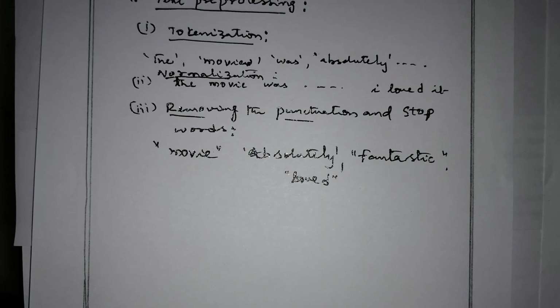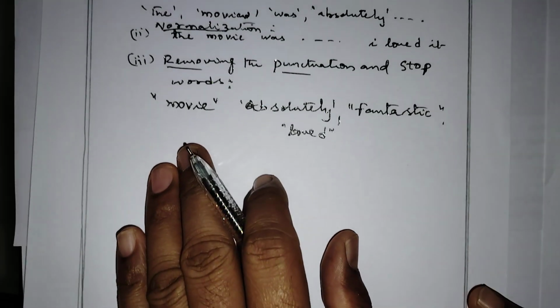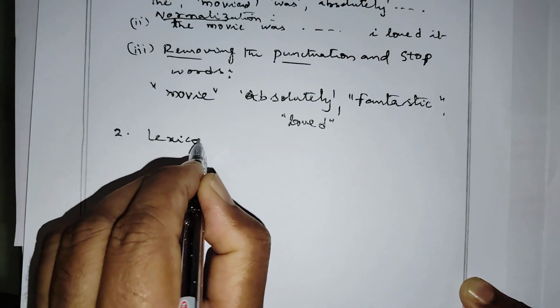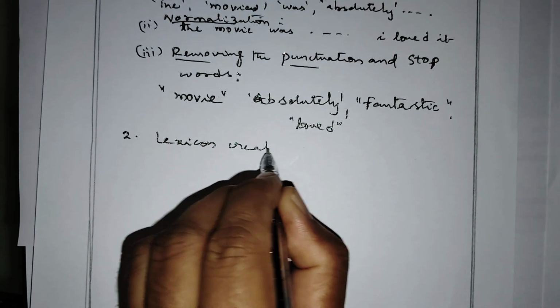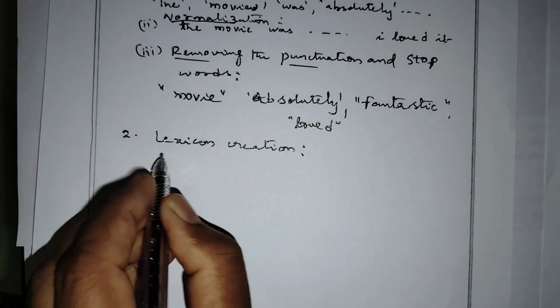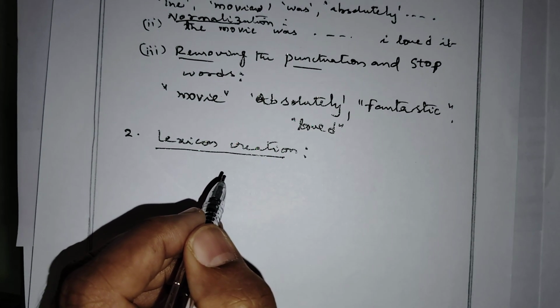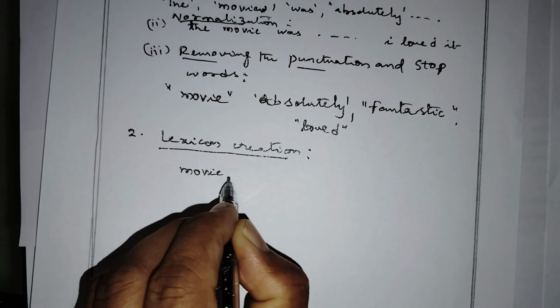In the second phase, we have lexicon creation. In lexicon creation, we assume the lexicons, that means we give some values.